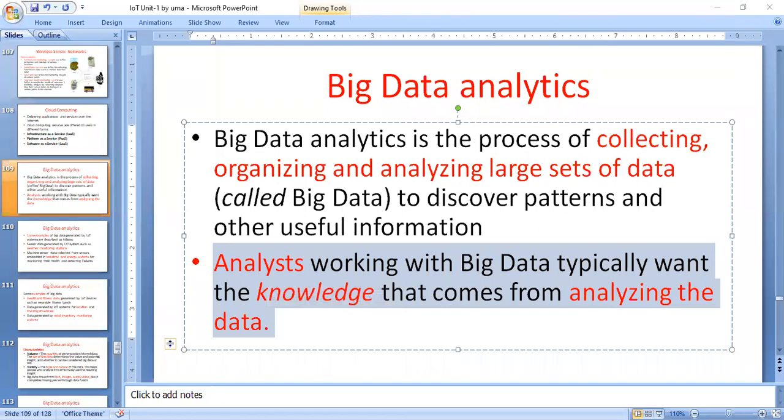A simple question: what is big data? Data which is very large in size is called big data. Normally you work on data of MB size. Is it correct or not? For example, an MS Word document may be 30 MB in size. Normally you work on MBs, and sometimes on GBs. For example, if you download movies, audio songs, or video songs, you will work on GB data.